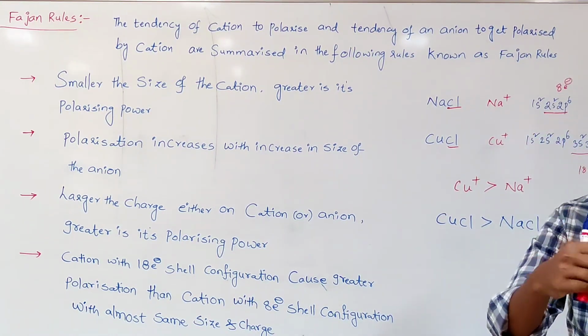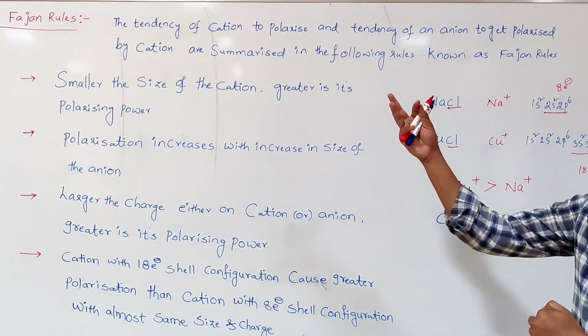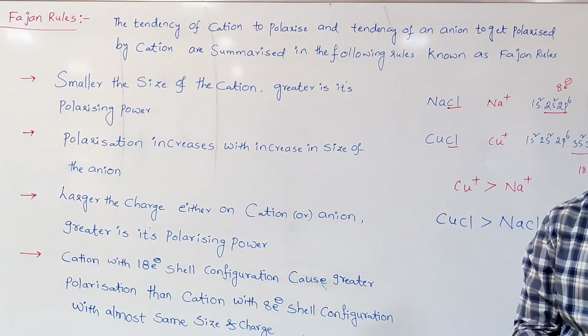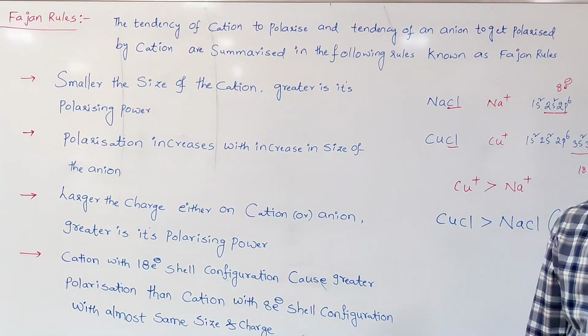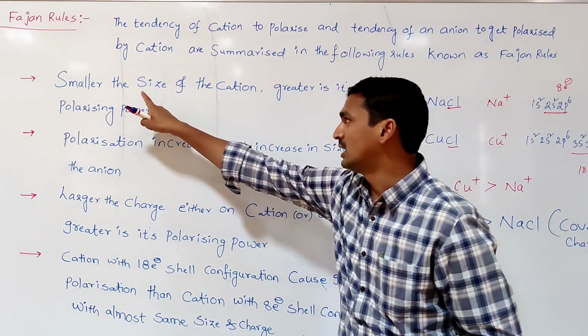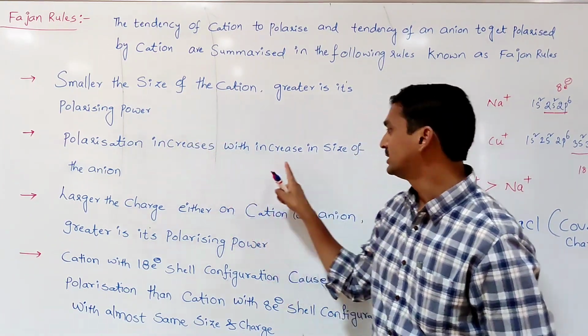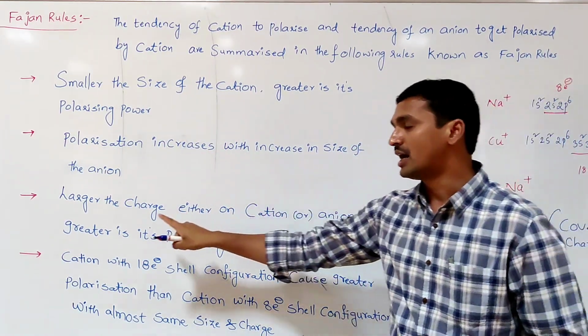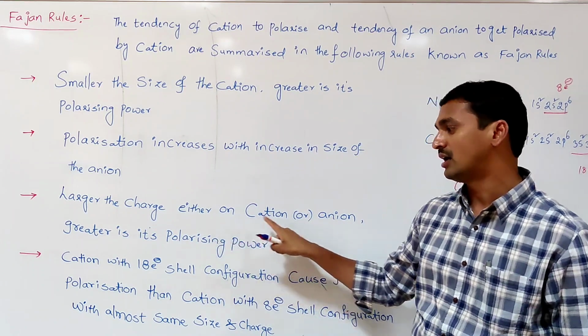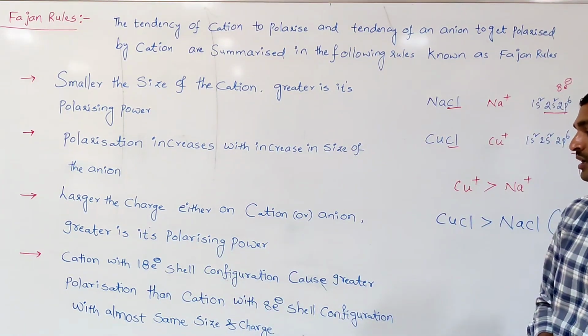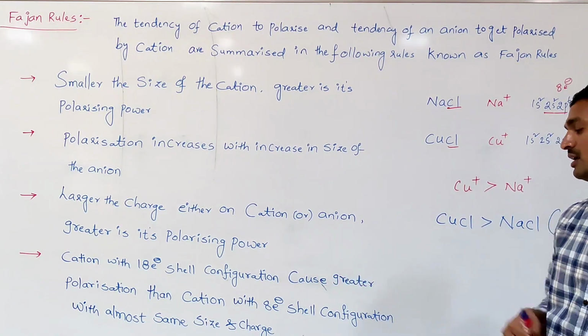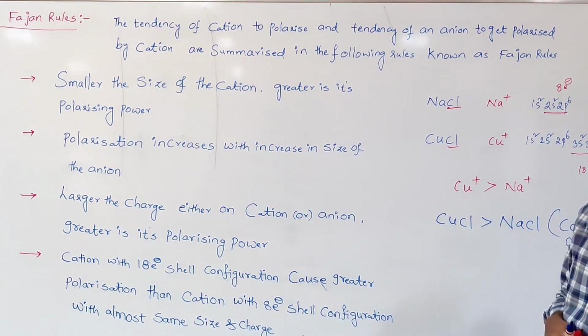So these we describe in terms of certain rules. Those rules are called Fajans rules. Generally, more covalent character is favored by the smaller size of the cation, the larger size of the anion, the larger charge on either cation or anion, and a cation with an 18-electron shell configuration rather than an 8-electron shell configuration with almost the same size and charge.